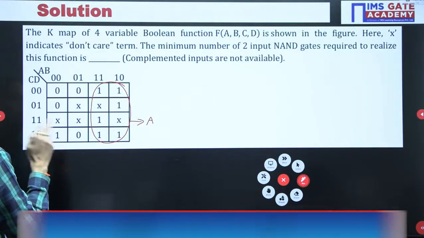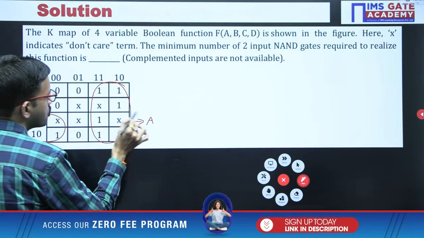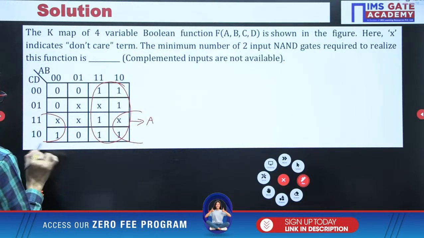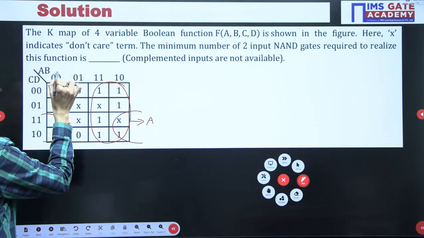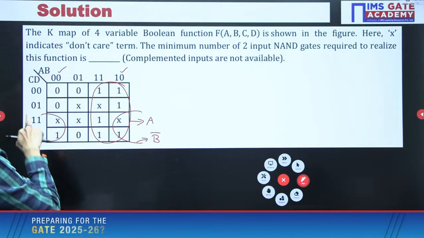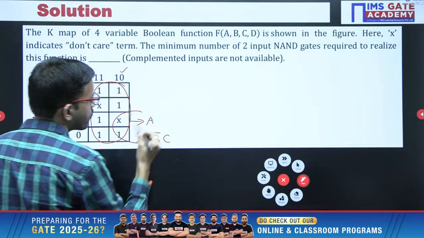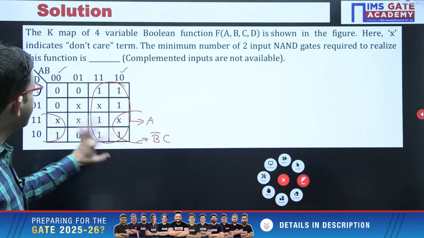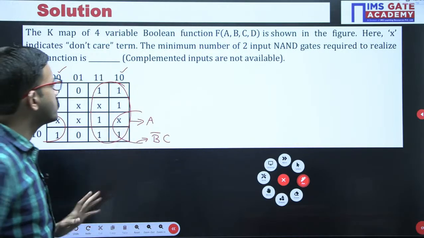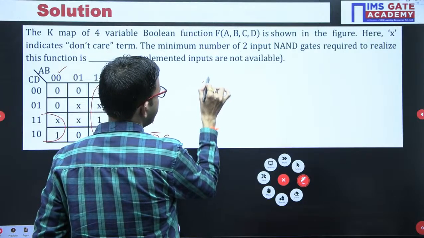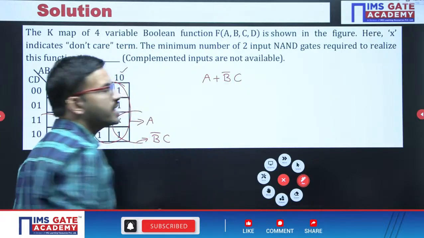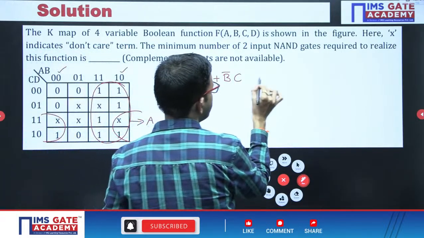Next, one more possibility is a grouping of 4 ones like this. For this grouping, B value is 0, that means B bar, and C value is 1, C. These are the only 2 groupings possible with respect to ones. Those terms you can sum together, so we get A plus B bar C. This is in SOP form. Now we can easily implement by using NAND gates.